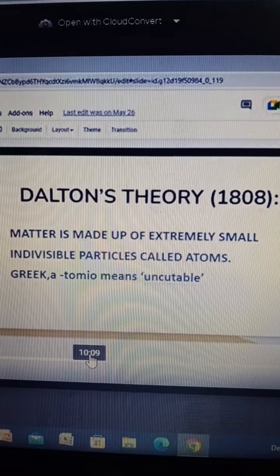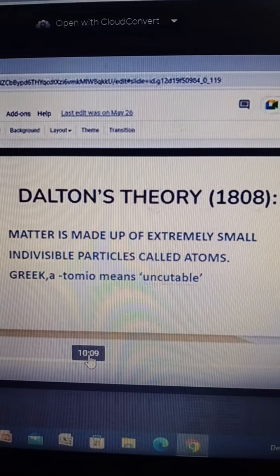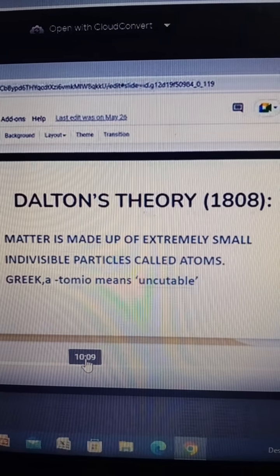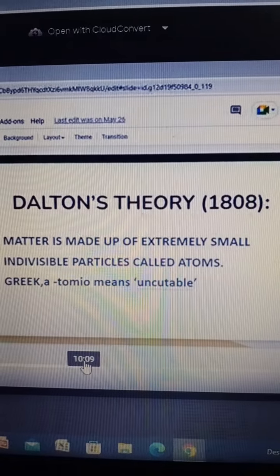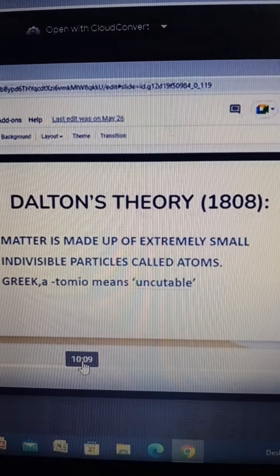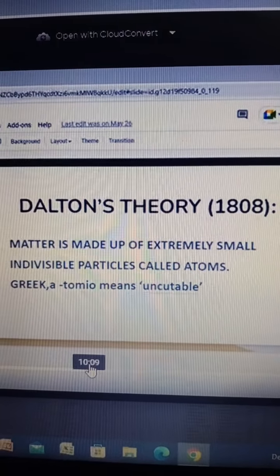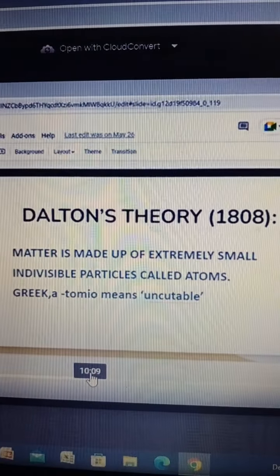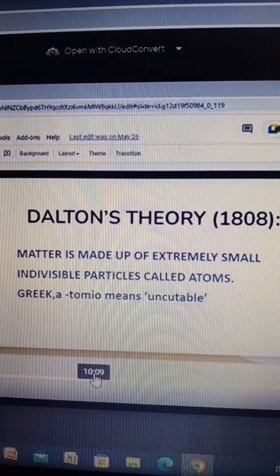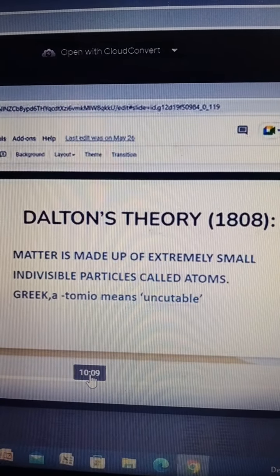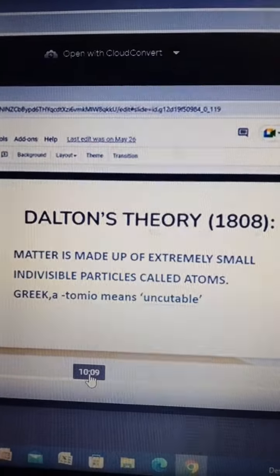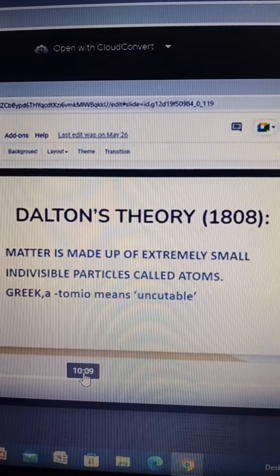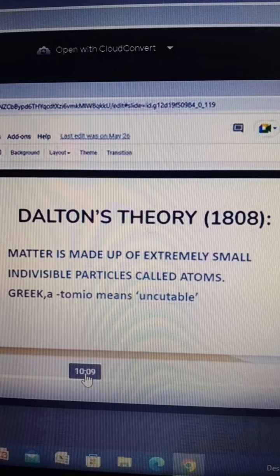Because it is a Greek word, atomio, which means uncuttable. What does it mean? It means it cannot be subdivided or cut. It cannot be divided into small pieces, isn't it? That is why its name has been given as atom.